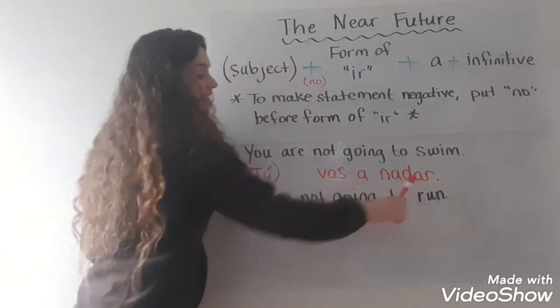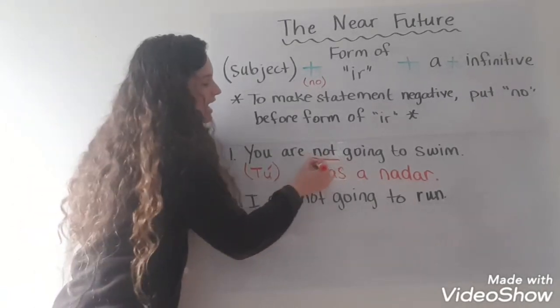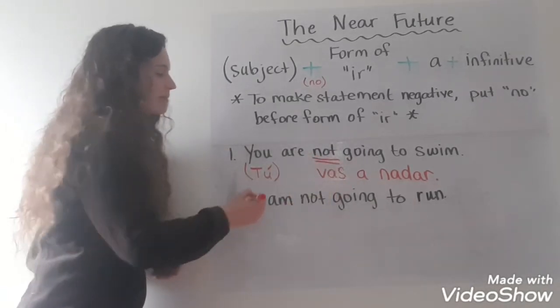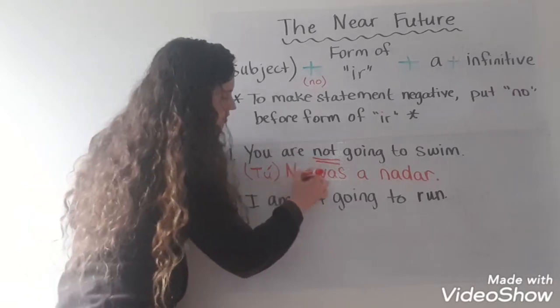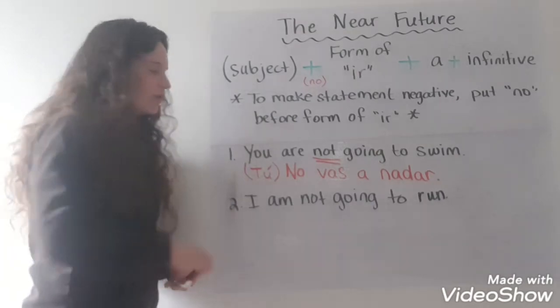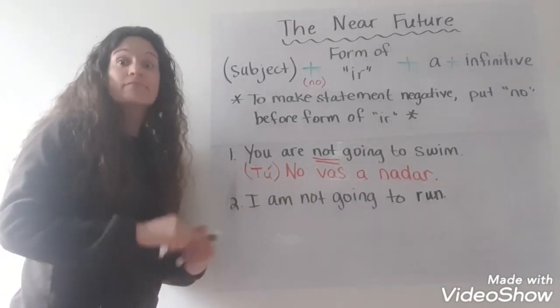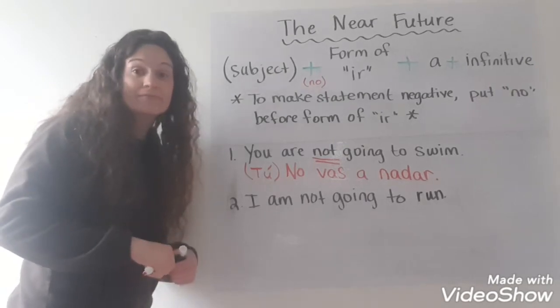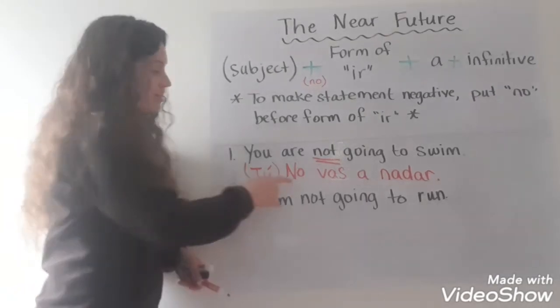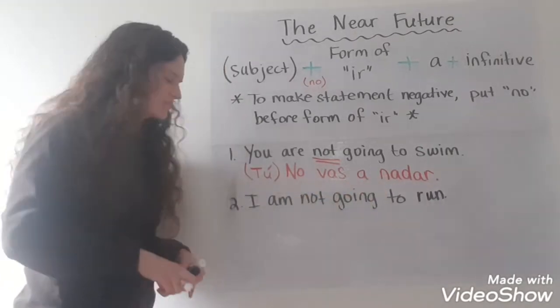So vas a nadar means you are going to swim. But we're saying you are not going to swim, so I'm going to say no vas a nadar. Tú no vas a nadar, or no vas a nadar means you're not going to swim. No vas a nadar. Repeat after me. No vas a nadar. Muy bien.